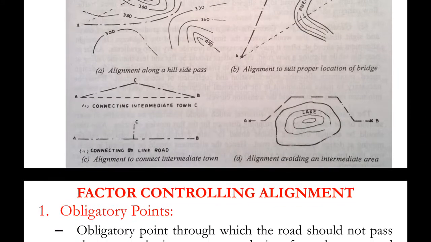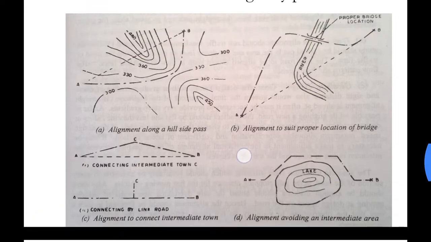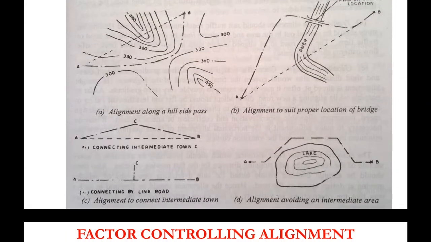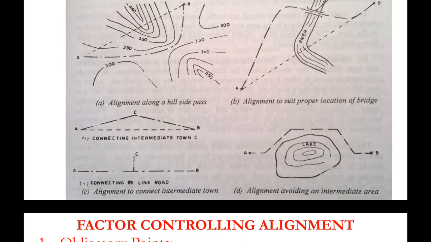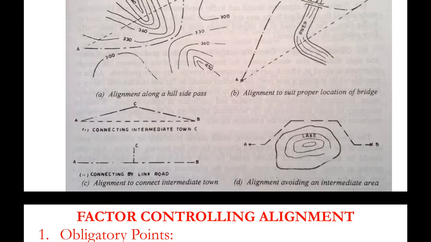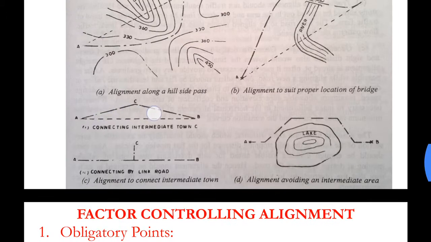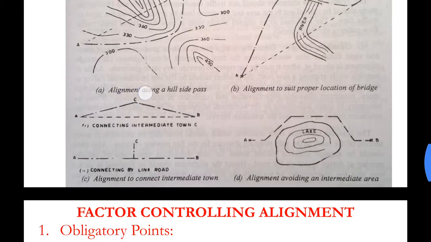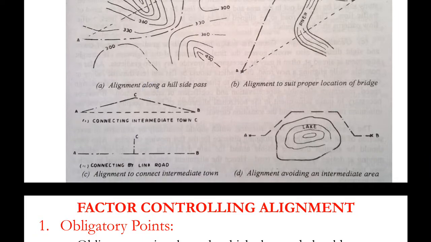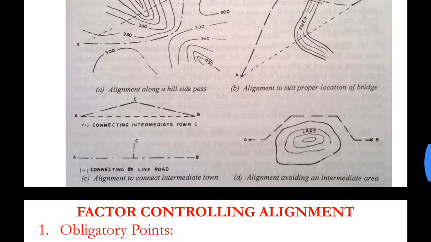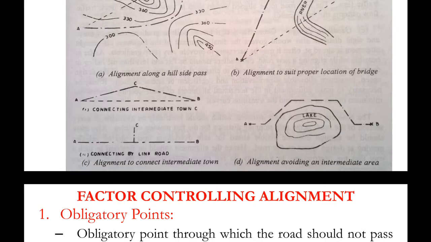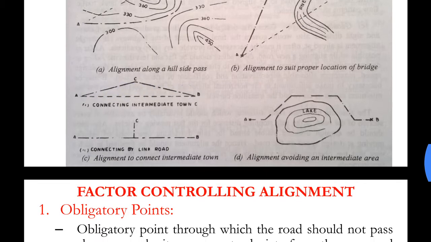Similarly, in this case, if we are trying to join point A and point B, we could join them using a straight line, but there is a city C which is not at a far distance from this alignment. If we can, it would be better that we connect this city also. Hence what we do is we deviate from the straight path.